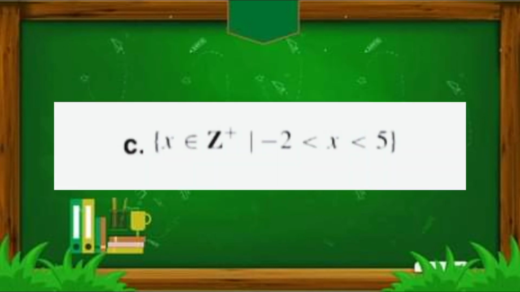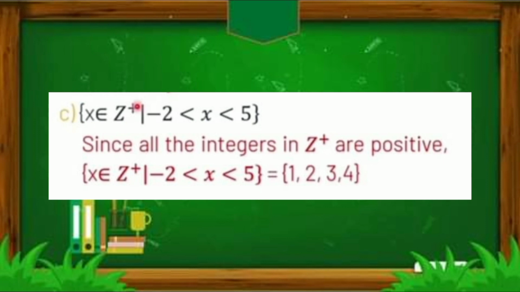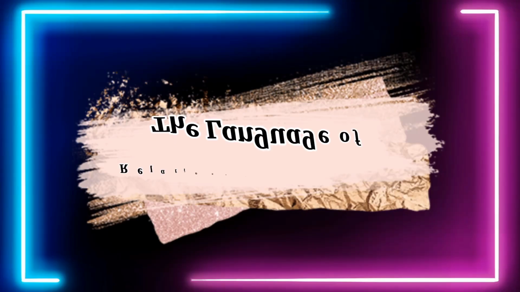Another example, the set of elements in x in positive integers such that x is greater than -2 but less than +5. Pareha sa pangalawang example, ang hinahanap ay integers between -2 and +5. Pero dito, ang kukunin lang ay yung mga positive since ang hinahanap ay positive integers. So the answer is equal to the set of 1, 2, 3, and 4. Kung mapapansin nyo ay nawala yung -1 and 0. Kasi nga, yung kukunin lang ay yung mga positive integers between -2 and +5.